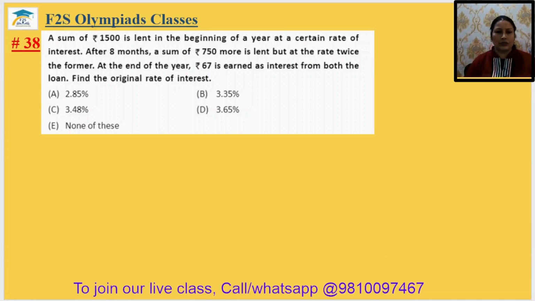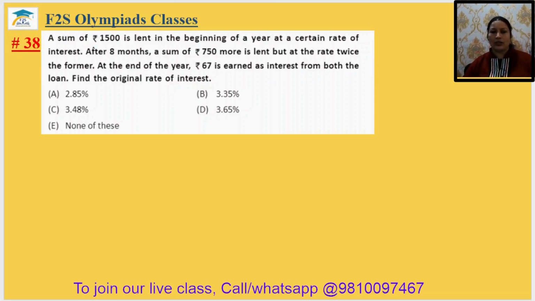Question number 38. A sum of 1500 is lent in the beginning of a year at a certain rate of interest. After 8 months, a sum of 750 rupees is lent but at the rate twice the former. At the end of the year, rupees 67 is earned as interest from both the loans. Find the original rate of interest.